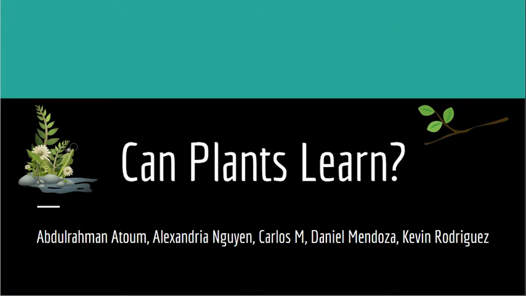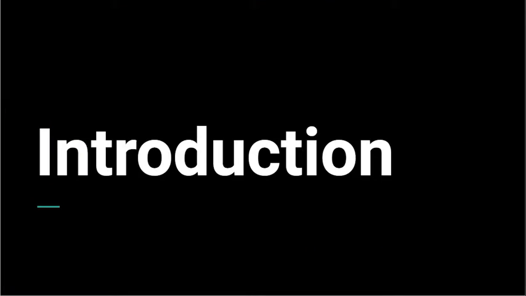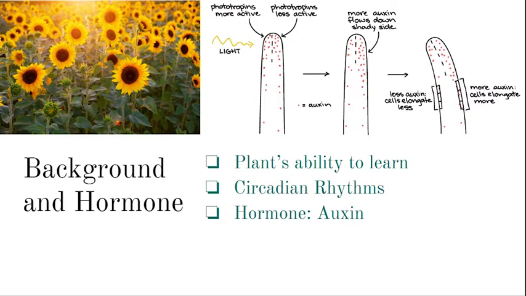Can plants learn? Phototropism Lab. Introduction. The problem of the experiment was whether or not plants learn, along with how plants' growth is affected by phototropism. As plants are unable to relocate themselves, they must be responsive to changes that happen in their environment. One such example is a plant's response towards their light source, also known as phototropism.